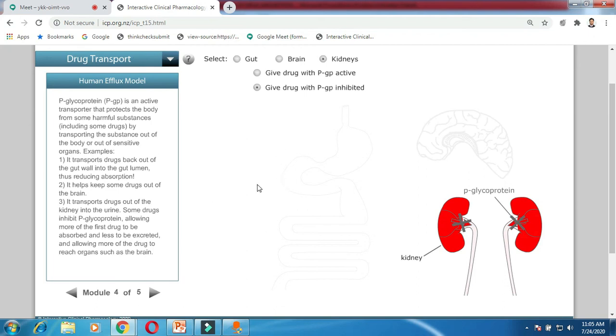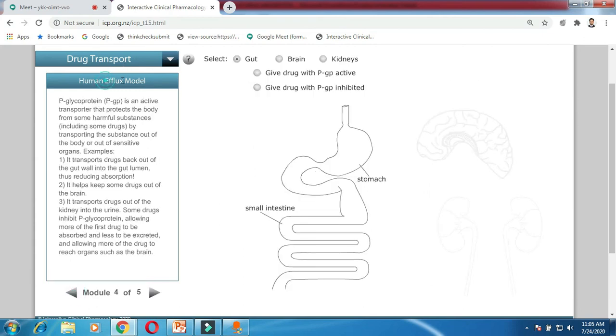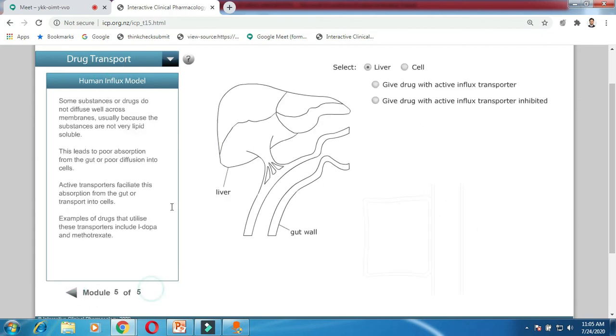Okay, this is an interactive module. We can easily study how drug transport plays a role in the gut, brain and kidneys. Now next and last module is the liver. Now the liver human influx model. The previous was an efflux model, and now we will see the influx model.